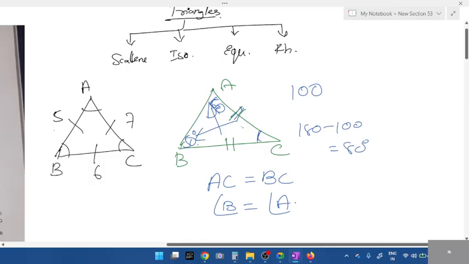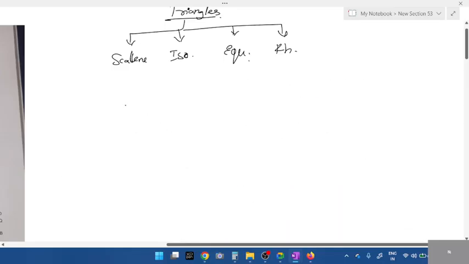Isosceles is done, students. Any two sides will be equal, and their corresponding angles also will be equal. What about equilateral? All of you respond. Equilateral: all sides are equal and all the angles are also equal. Each angle is equal to 60 degrees. Remember, if each angle is 60, it is equilateral.